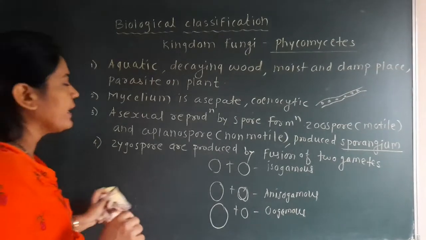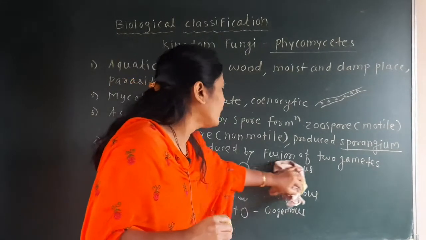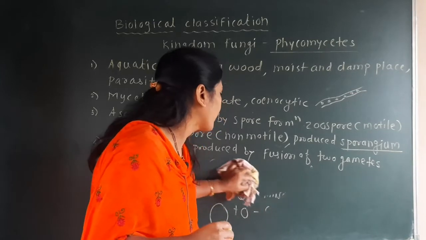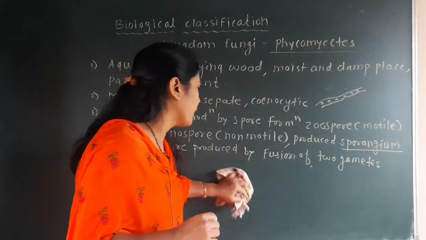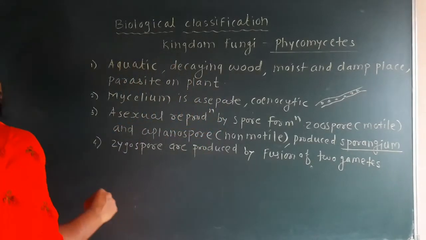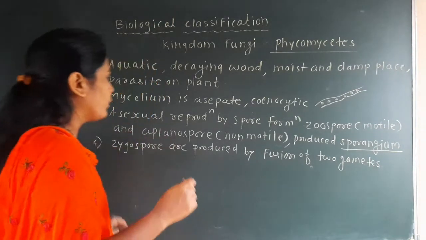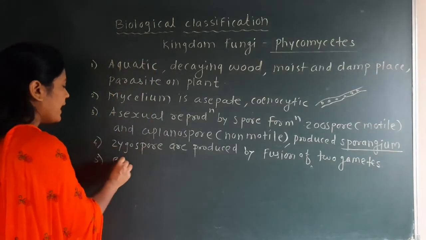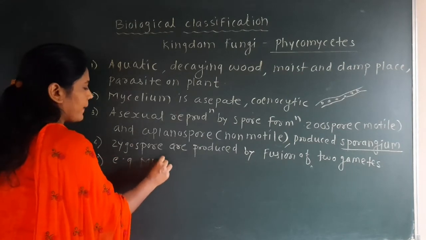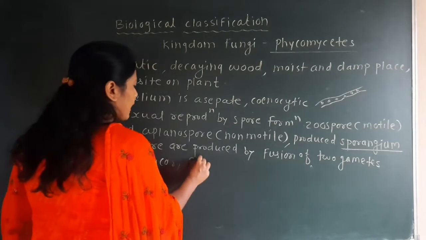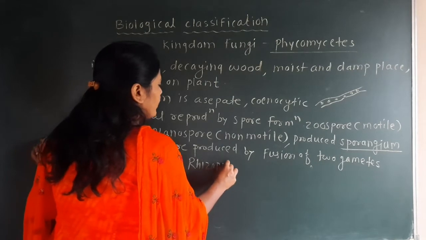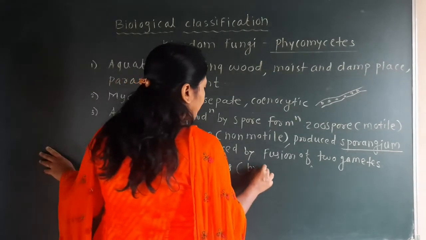Then the next point is that here we have to discuss the important part of this Phycomycetes, which is its examples, because the example point is very important and is always asked in the exam. And which are the examples given here? Example 1 is Mucor, then Rhizopus, which is also called bread mold.